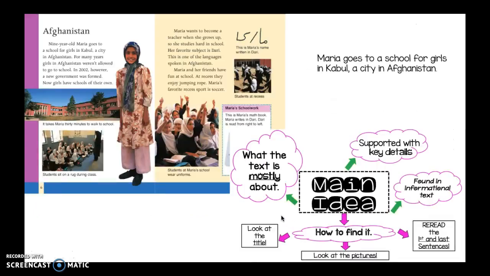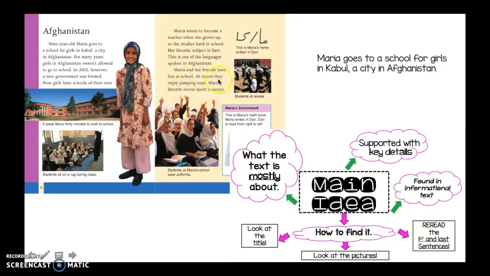But let's double check. The main idea, I know it's what the text was mostly about. I know it's supported with key details, and it's found in informational text. So I looked at my title to find it. I looked at the pictures. I can see a lot of kids at school. And then I reread the first and last sentence.